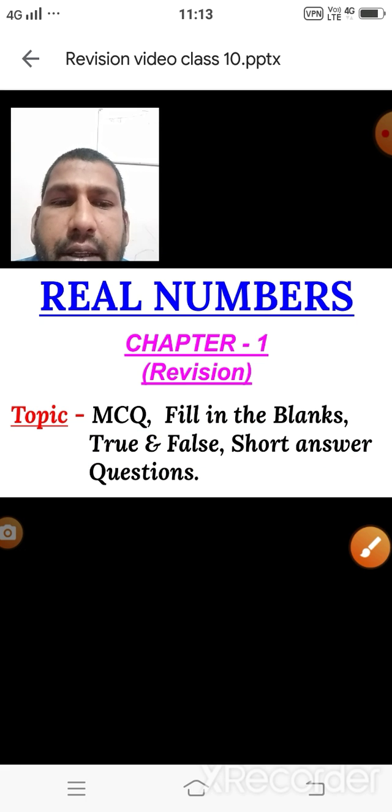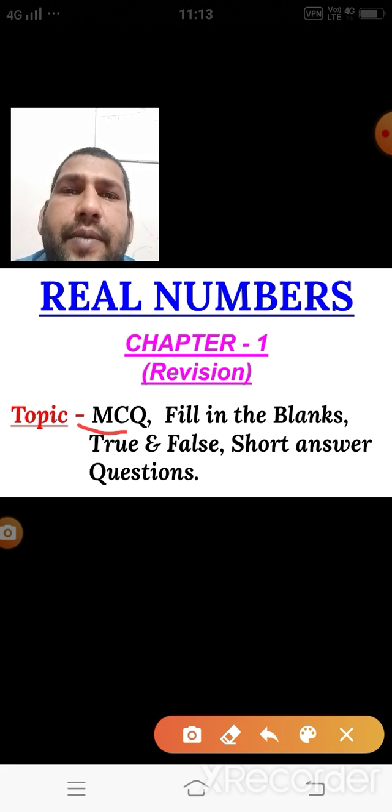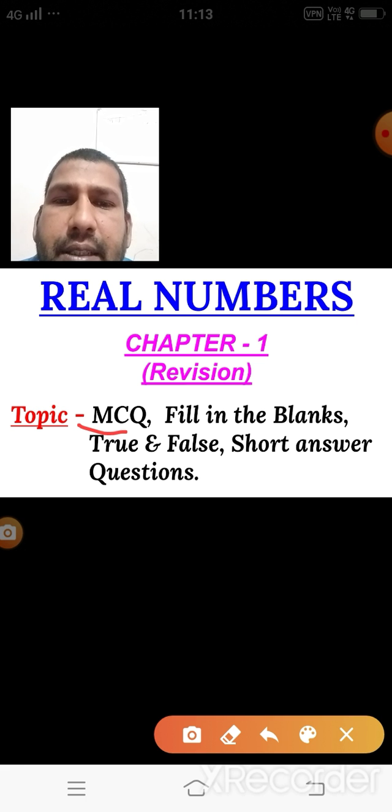Regarding MCQ questions, 4 options are given, and out of those 4 we have to mark the correct one. But we are in class 10th, and if you are writing the answers of MCQ questions, then you have to solve that question first.